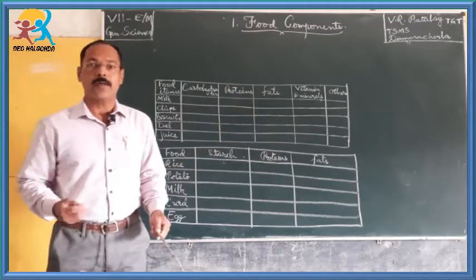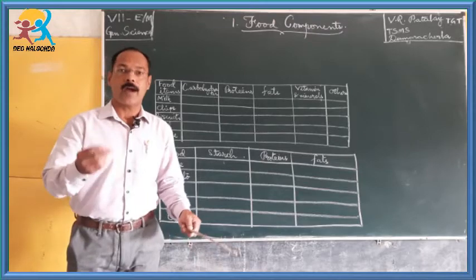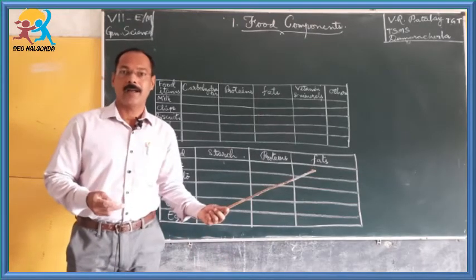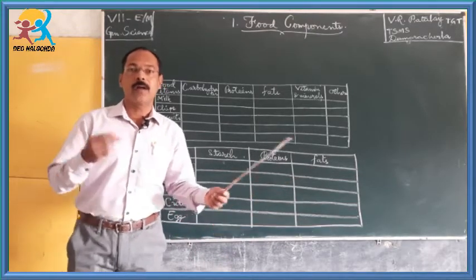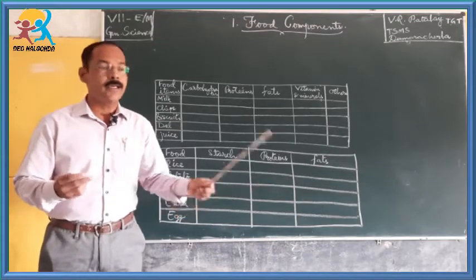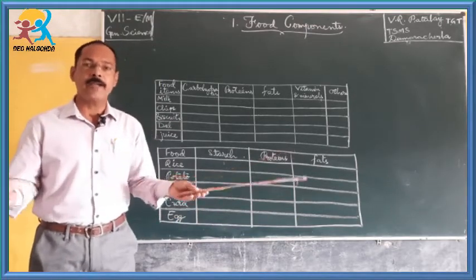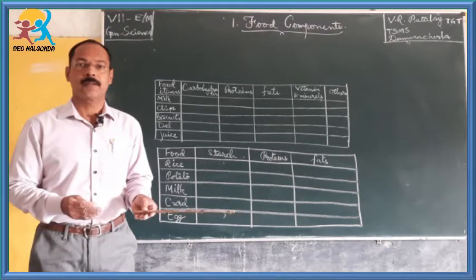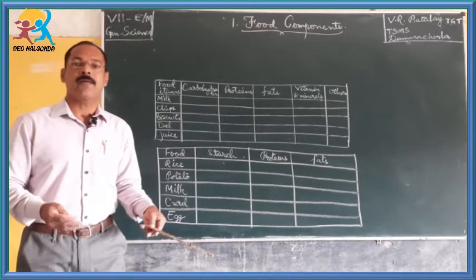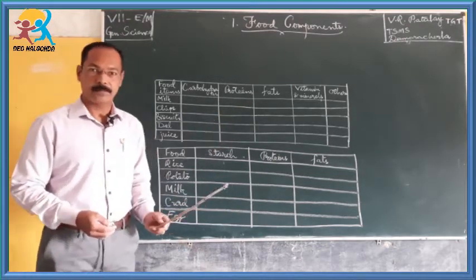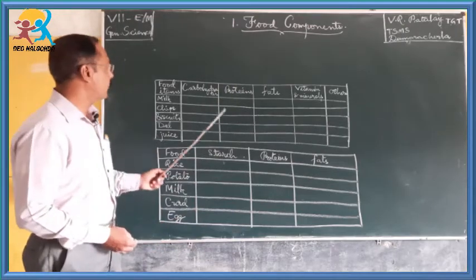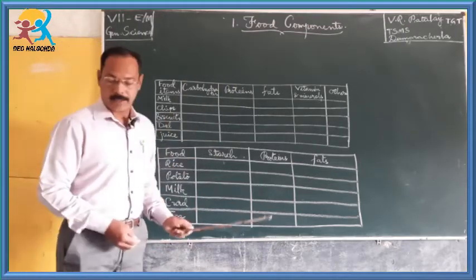If you list out the food items you had yesterday from breakfast to night dinner, it contains a variety of food items. They contain different kinds of food components. In this lesson we are going to learn more about it.